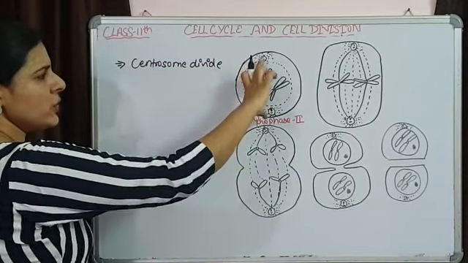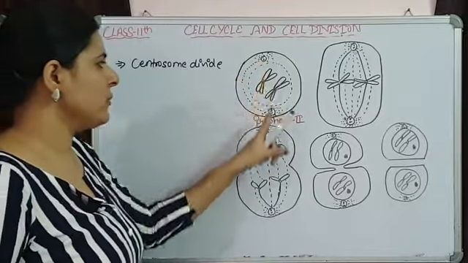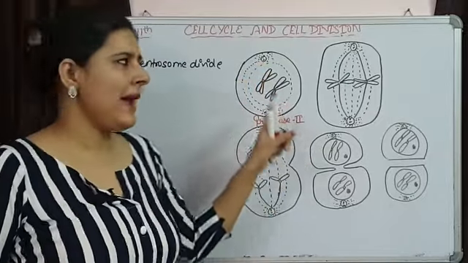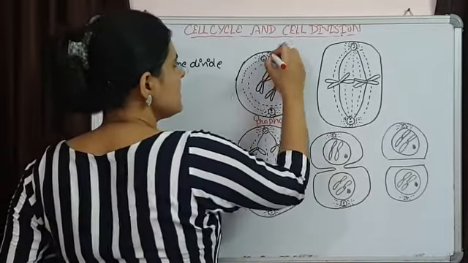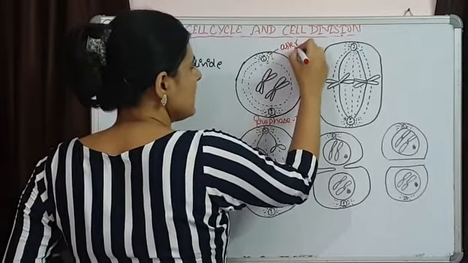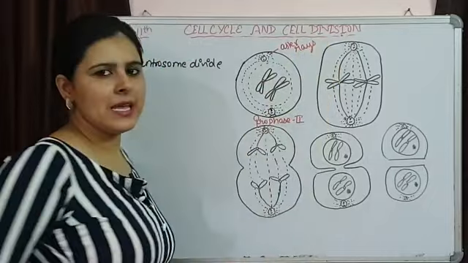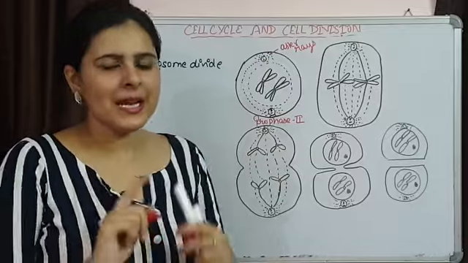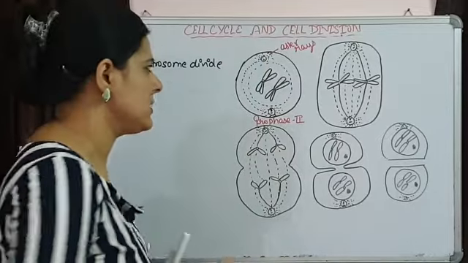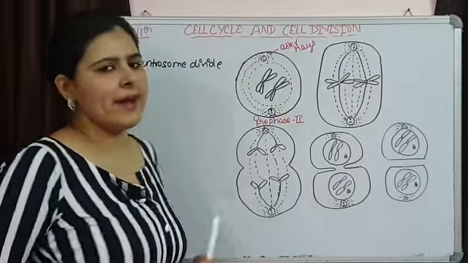They start moving toward the pole because they have to form the spindles at the opposite pole. Aster rays are going to form. So let me label this. This is the aster rays. If this is an animal cell, aster rays are going to be present, and if this is a plant cell, aster rays will be absent. So these centrosomes are dividing and they are moving.